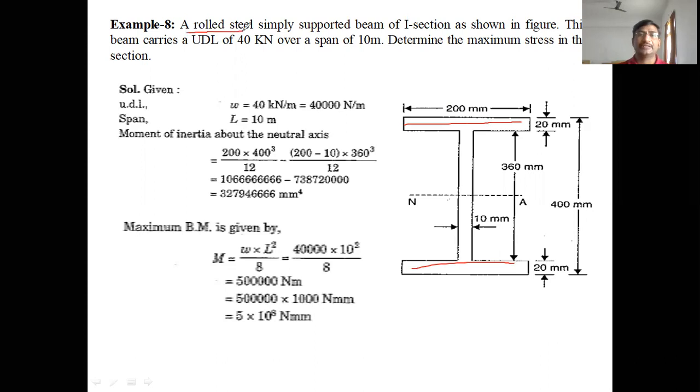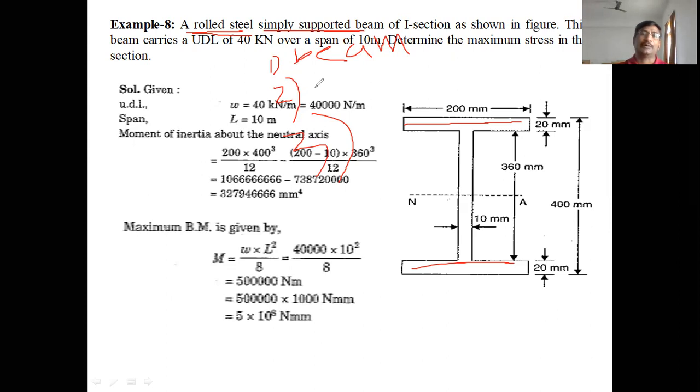Rolled steel I section: the material of the I section beam is steel, rolled steel. Simply supported beam: the type of beam is simply supported. First of all, you have to extract the data from the problem. What is the type of beam in the problem? Then only can we write the maximum bending moment. It is the first thing you have to identify.